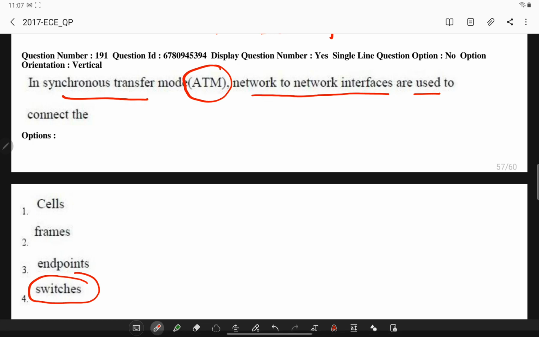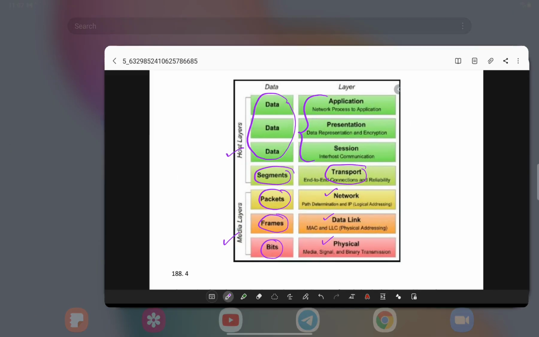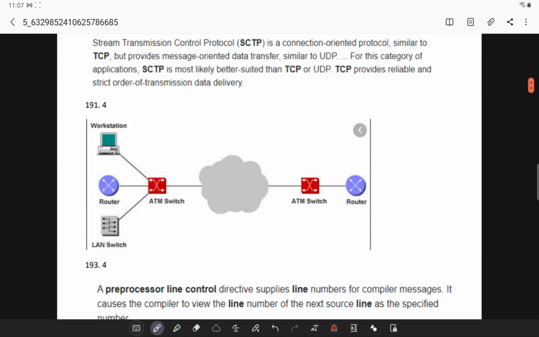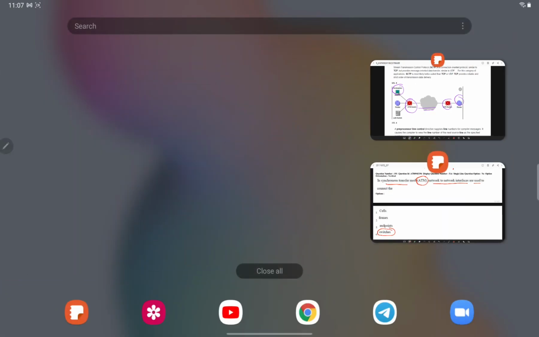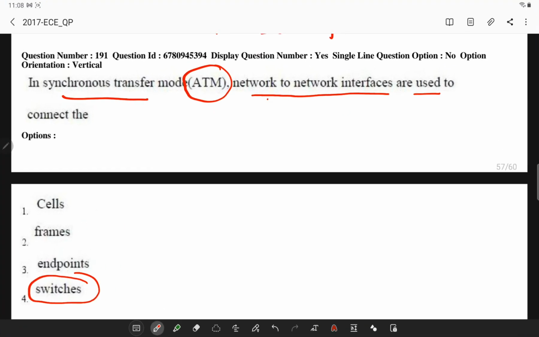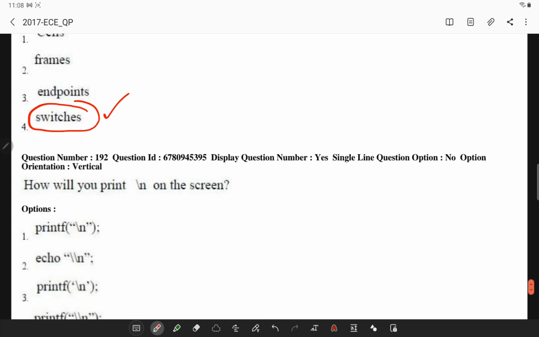I'll show you a diagram for better understanding. See this, you have two ATM switches, the workstation and the router. So basically, the network to network interface coordination is done through switches.